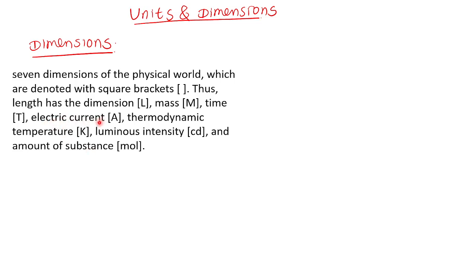Then electric current. The current you will learn later, but you have heard about the current in the lower classes. The flow of electron is there. If there is a flow of electron, we say there is current. You will learn more about current later. In this chapter, we are not dealing with current. Current is denoted by capital A. Don't use C, okay? The current is denoted by the symbol A, that's all.